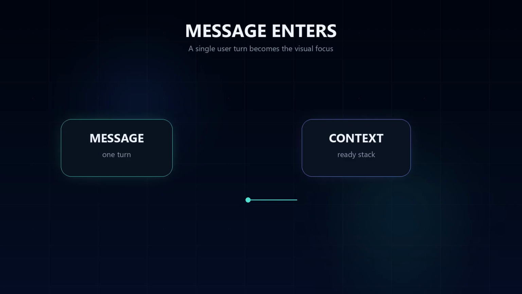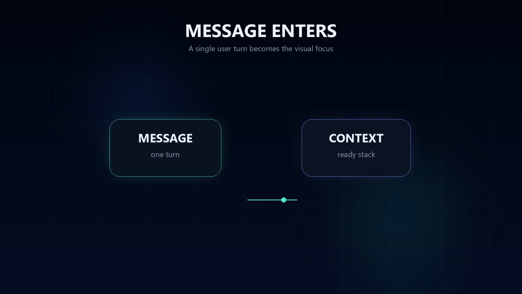A turn begins with a user message. That message may arrive from Telegram, the CLI, an API adapter, or another entry point. Hermes gives the turn an identity, appends it to the session, and prepares the runtime before any model call happens.